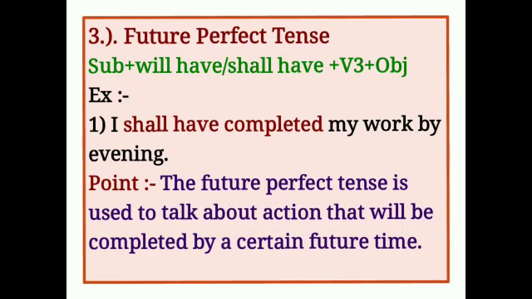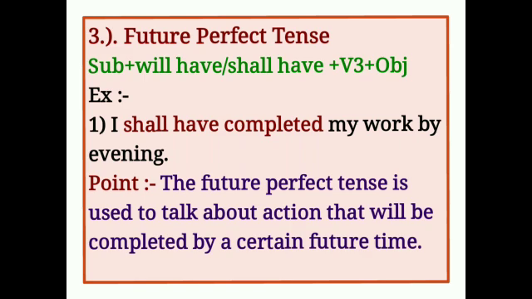Third, future perfect tense. Structure: subject plus will have, shall have, plus V3, means verb's past participle form, plus object. For example, I shall have completed my work by evening. Point.